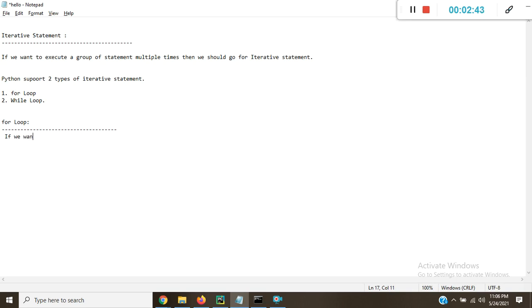If we want to execute some action for every element present in some sequence, then we should go for a for loop.